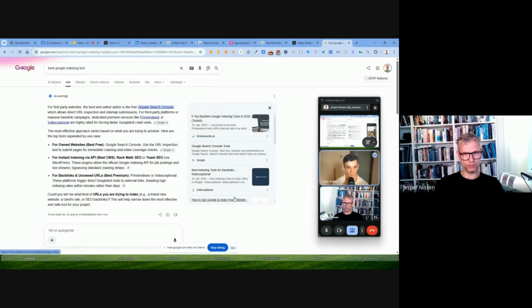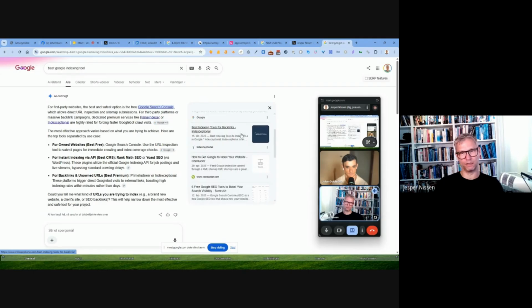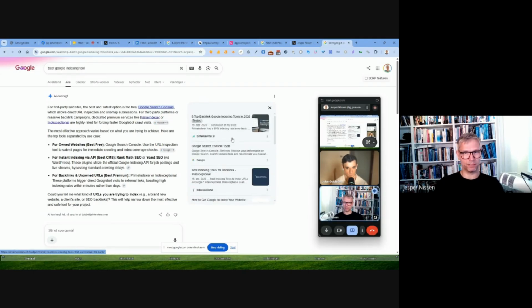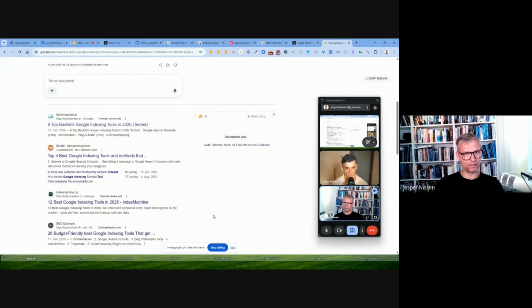That's amazing. And you can see here over on the right side with citation, it's citing my Schema Writer site. So it's citing my Schema Writer site as the citation over here, and my Schema Writer site is ranking #1 for this. So I have 1, 2, and 4. I wouldn't call it Parasite SEO, but I would call it off-page SEO.